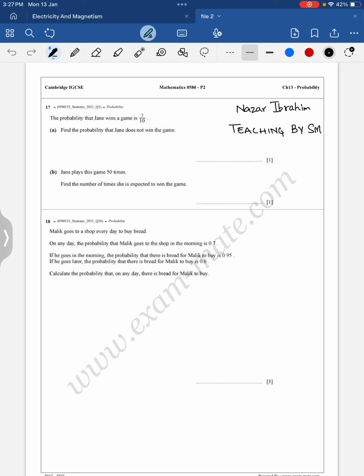We are discussing basically mathematics 0580, the probability chapter, and we will be doing past paper questions starting from 2021. Question number 1: the probability that Jane wins the game is 7 upon 10. Find the probability that Jane does not win the game. When we know the probability of an event, if we want to find the probability of that event not occurring, we just subtract it from 1. So the probability of not occurring is 1 minus 7 upon 10, which equals 3 upon 10.